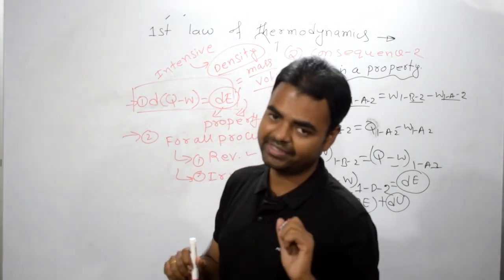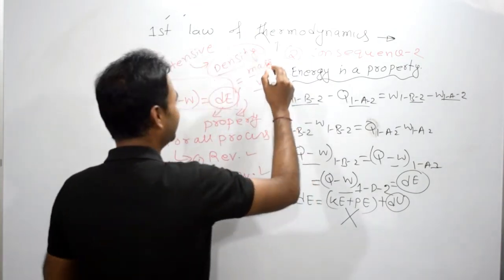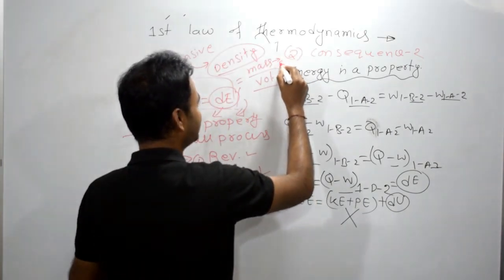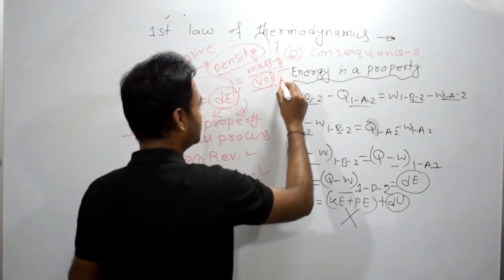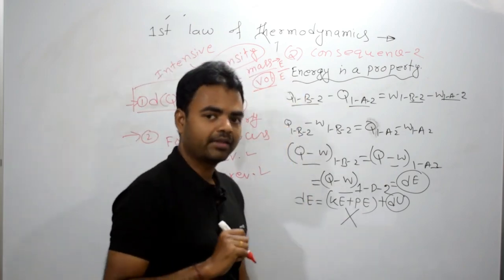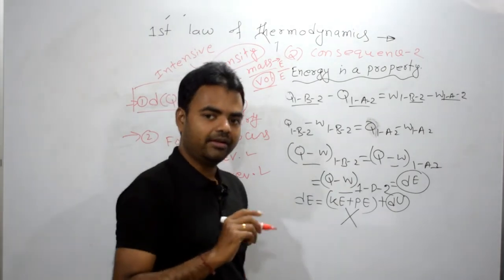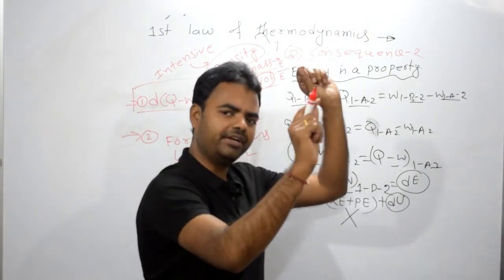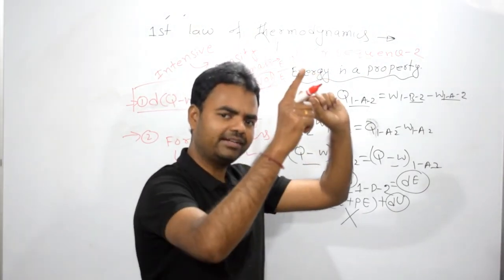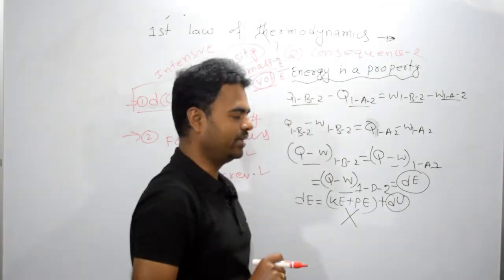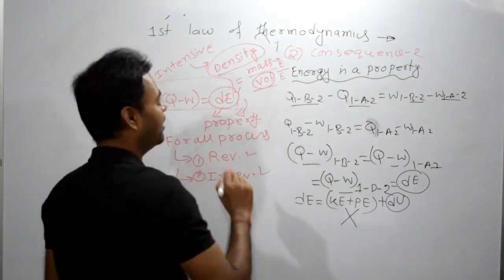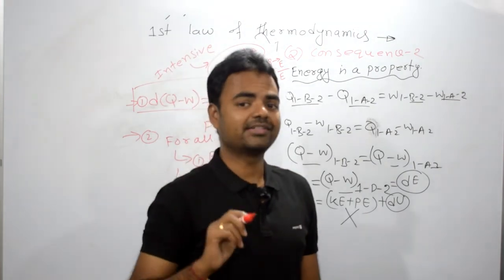But mass is of course an extensive property, and volume is also an extensive property. If there is any term like density, equal to extensive property divided by extensive property, then that term becomes an intensive property. That is why it is an intensive property, not an extensive property.